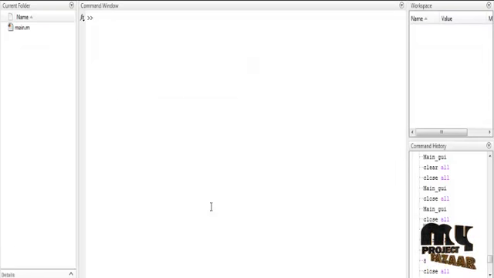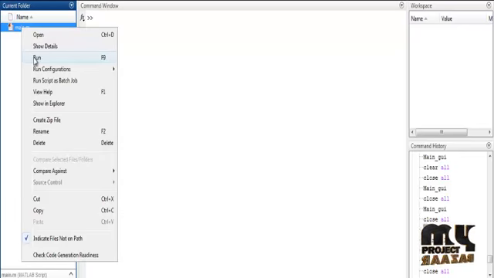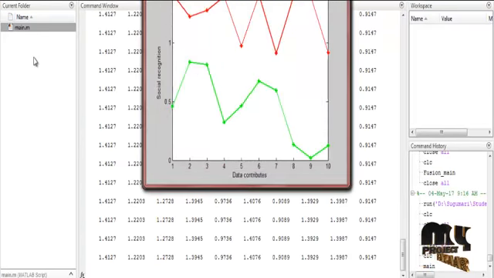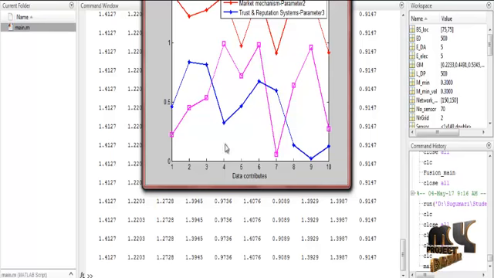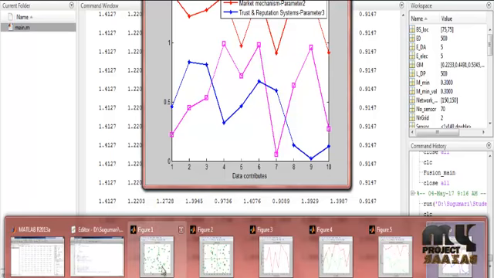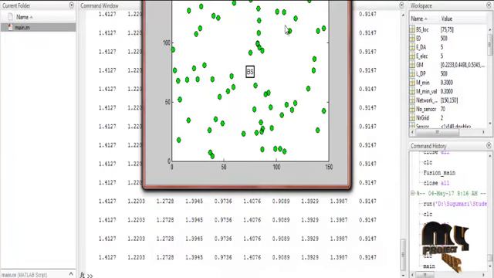Let us discuss the running procedure for the product. So click the main file and then run. It takes some time to display the values, and then all the graphs are displayed. So now we discuss the figures one by one. So this is the first figure. This is the system model.